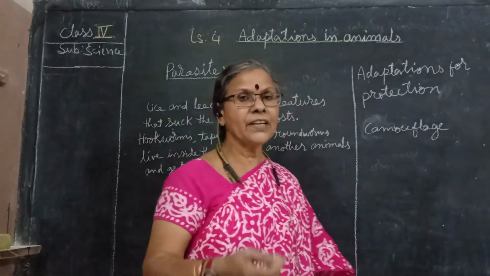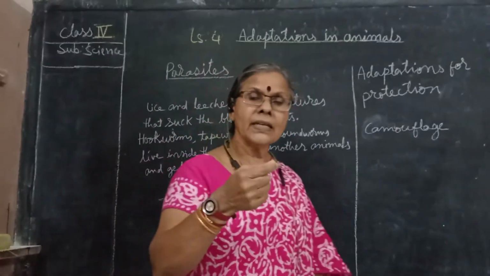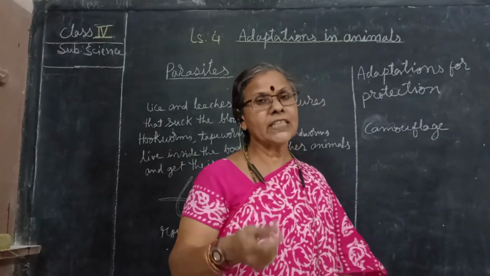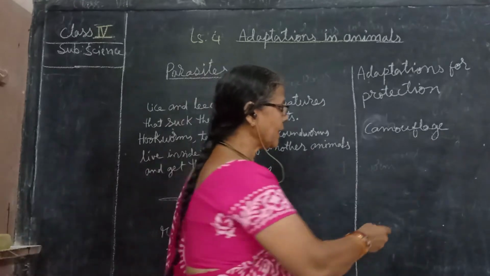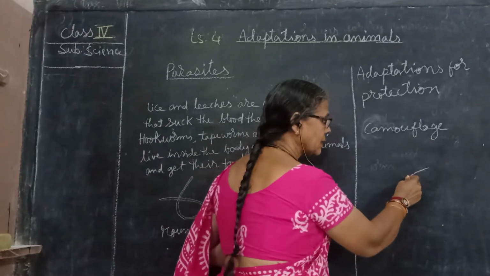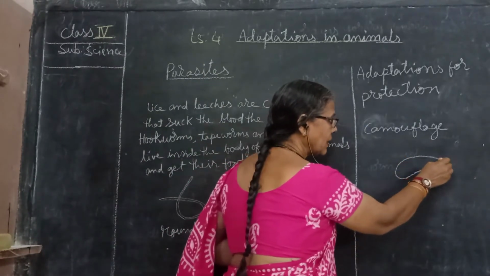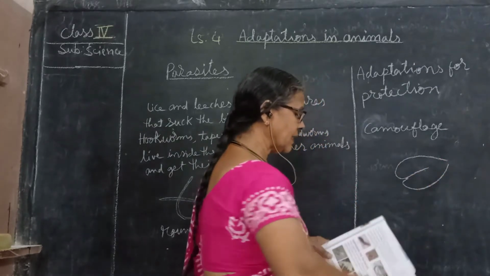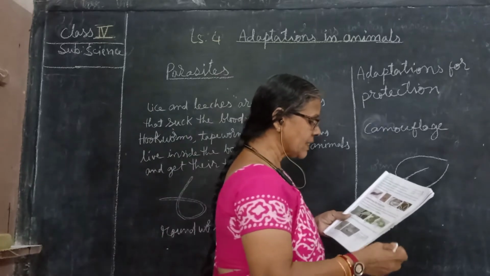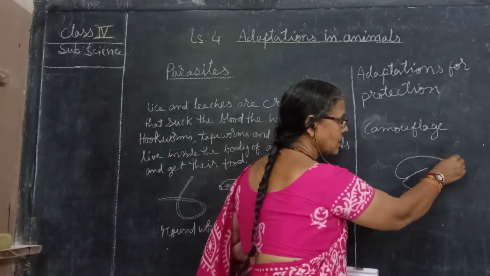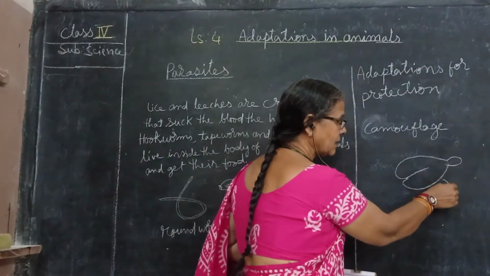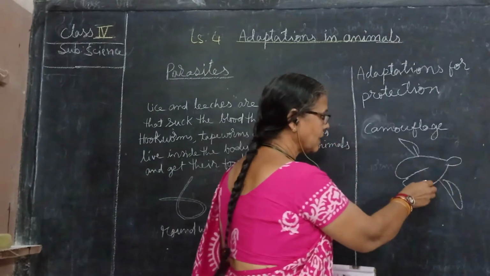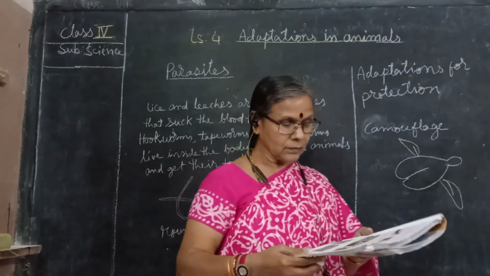You might have seen the leaf insects also, which are green in color, and the shape of the insect is also like a leaf. You will not know whether it is a leaf or an insect. The legs and all will be the same leaf shape only.